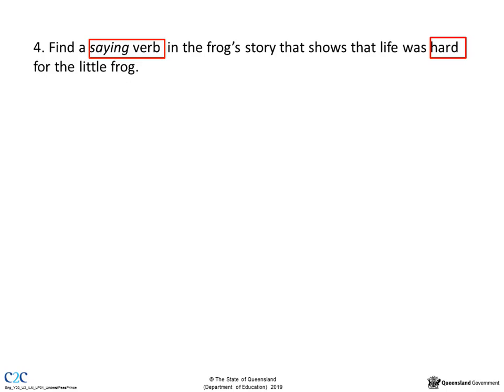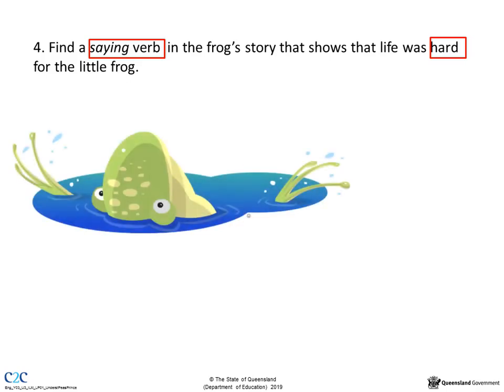Let's have a close look at the text now. When I look closely at the text, I find the verbs begged and cried. These verbs tell me what the frog is saying. They're telling me that the frog is desperate for friends because he's begging, and I can certainly infer that life for the frog was very hard because he wants to get out of the well. He wants to escape his life. Just like, as we find out later in the story, Li Shuixing escapes his life of poverty to make a better life for himself and his family.